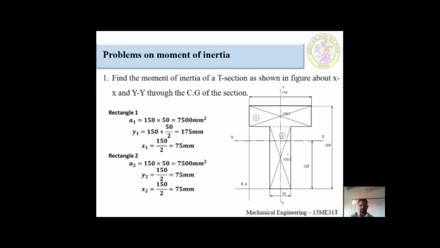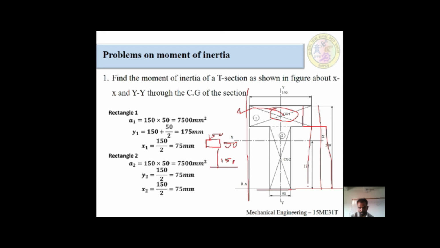After completion of this splitting, the lowest line is like an axis line. This lowest line is for calculating y values, and this axis for calculating x values. This is the first component. I am taking this component outside. This would be rectangular. This total distance is 150 millimeter, and this distance is 50 millimeter. And how far is the horizontal reference from here? From here to here it is 150 millimeter. How? The total distance is 200 millimeter, and this web distance is 50 millimeter.